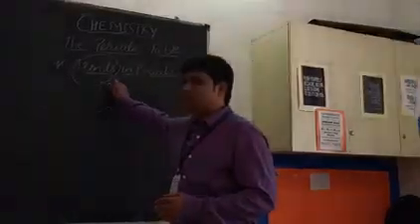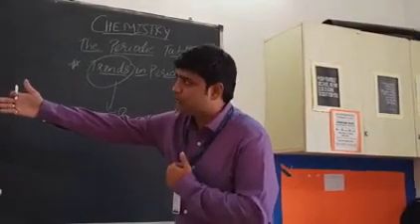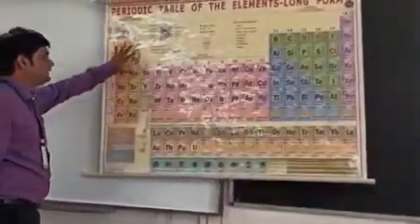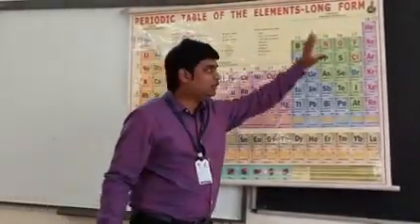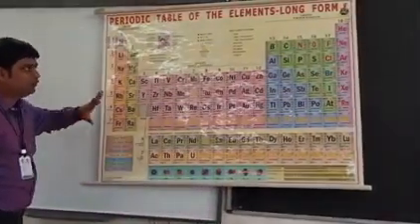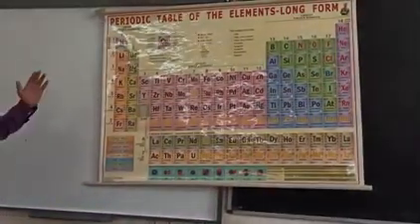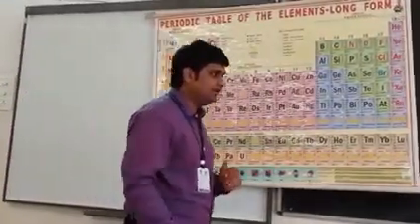So what are we going to study in trends in periodic table? Means what are the changes we are going to see in a periodic table? Say for example, what is happening on the left side of the elements in the periodic table? What is happening on the right side of the elements in the periodic table? That is what changes we are going to see in the periodic table. Okay. So the first trend.